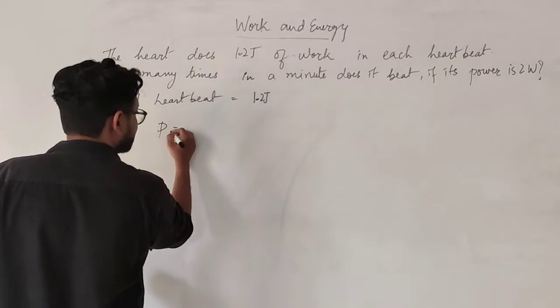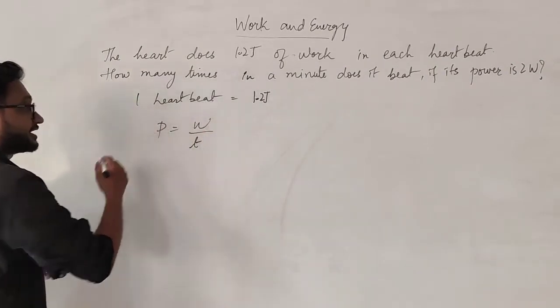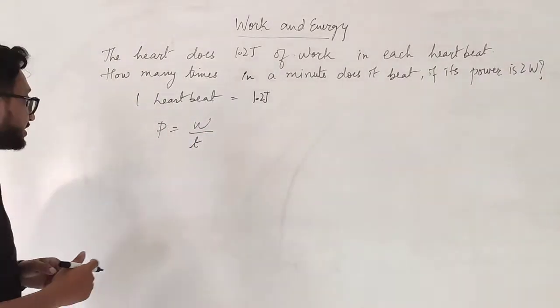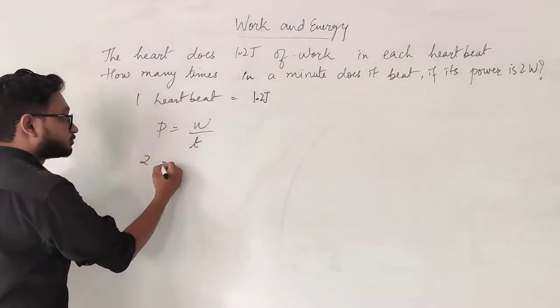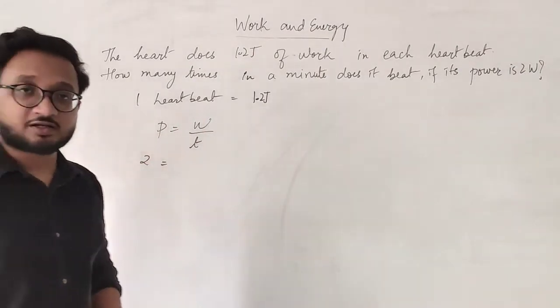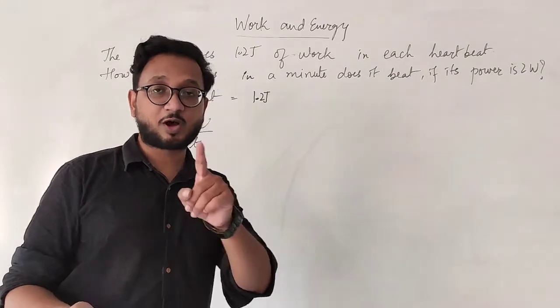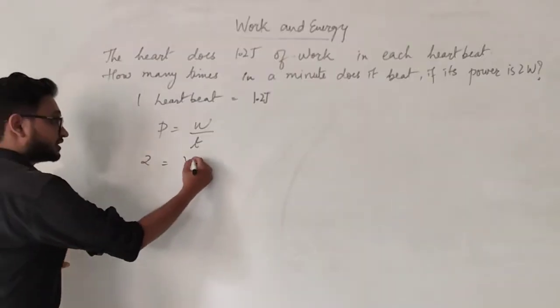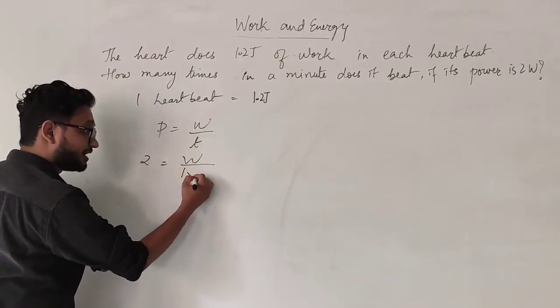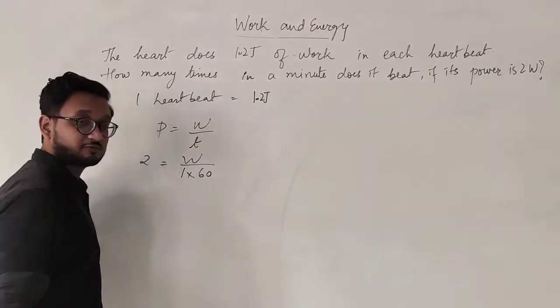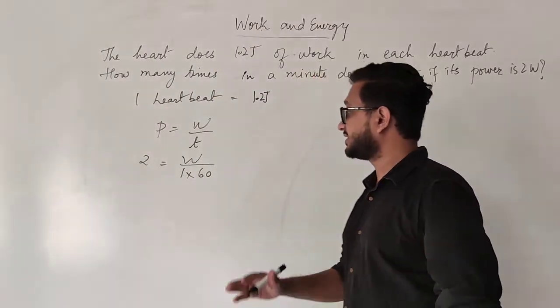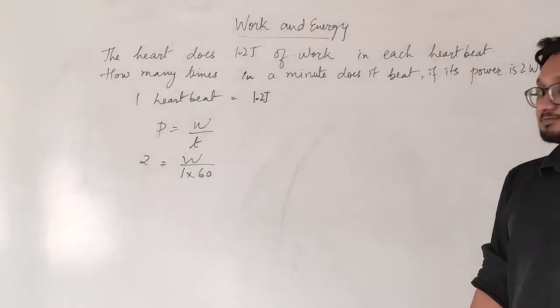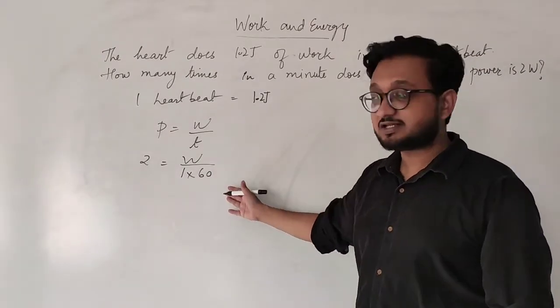Okay? So power is work done upon time taken. We know this. Okay? And power is given as 2 watt. We need to calculate the amount of work done in 1 minute. So I am writing work done over here and time as 1 minute. Multiplying it by 60, converting it into seconds. So 1 minute has 60 seconds. Okay? So 1 into 60 is the number itself.